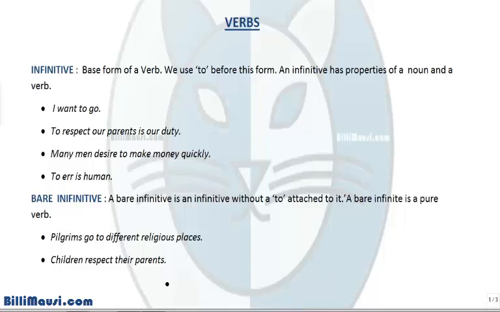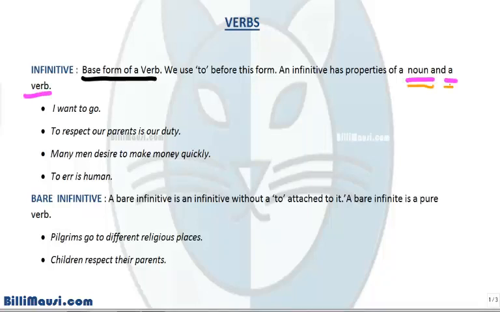Hi all, in this video we'll be discussing infinitives, transitive verbs and intransitive verbs. So let's begin with infinitives. I've already given a small introduction about infinitives earlier. So let's begin with its definition. Infinitive is the base form of a verb. We use to before this form.